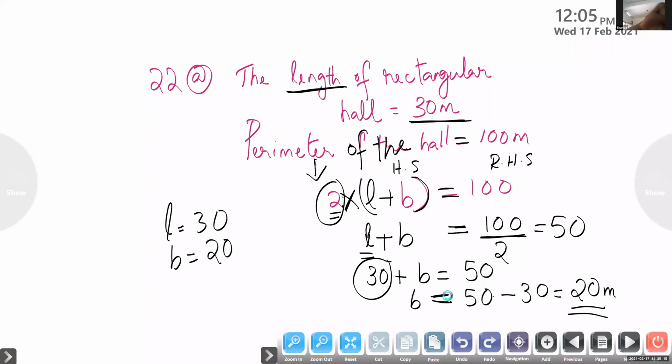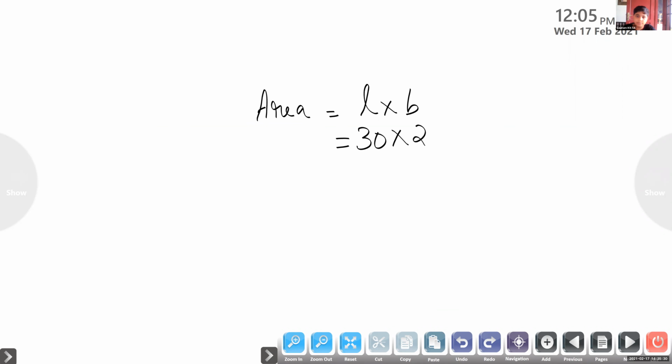So children, I'm going to write in the next page. Breadth of the hole is given. And now what we have to do? Area. Area is equal to length into breadth. Length is equal to 30, breadth is 20. 3 twos are 6, then add 0, 0. 600 square meter. Why square meter? Because this is area. What is the unit of area? We discussed in the beginning. That is square meter.